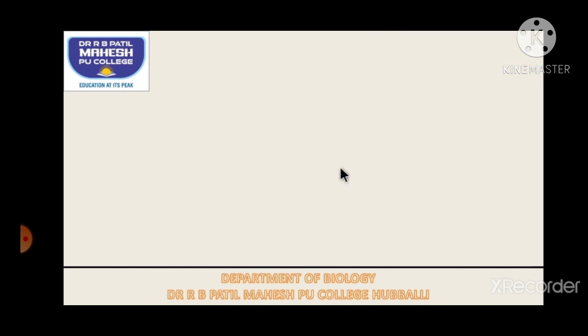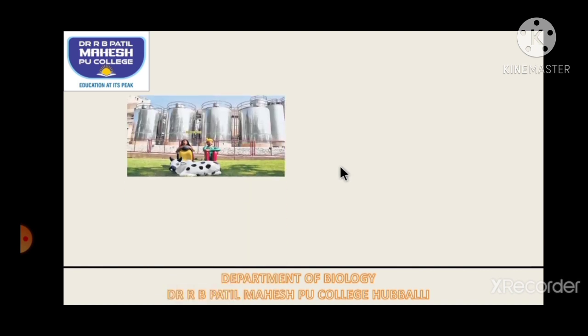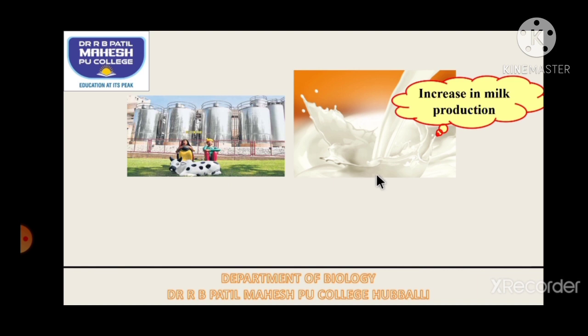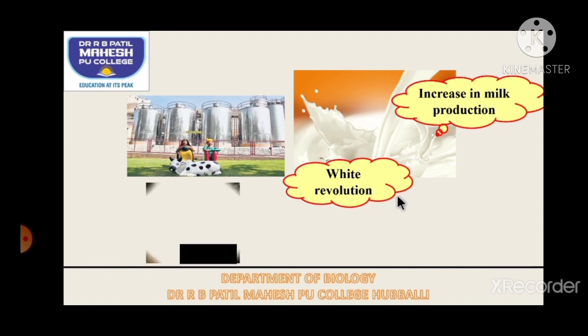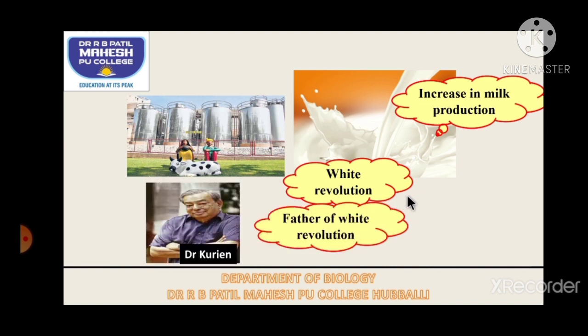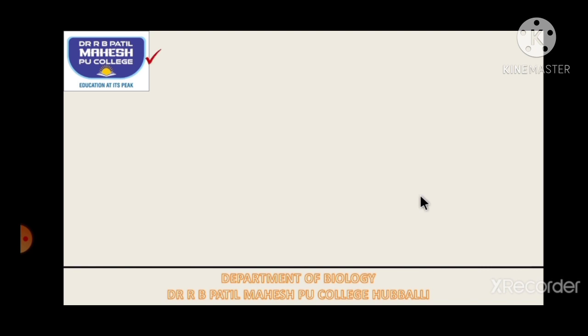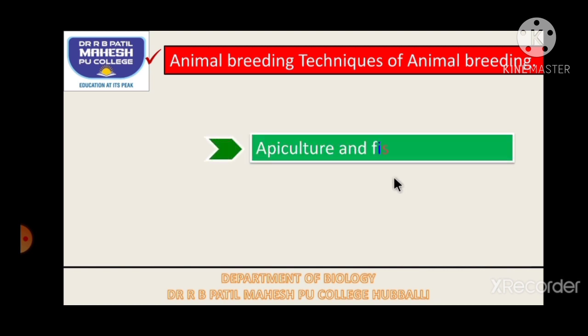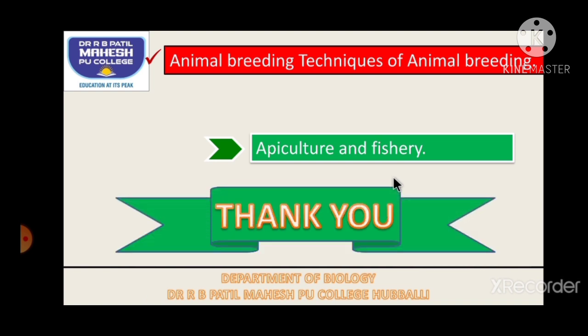So this is a technology called MOET, and we also discussed artificial insemination. These are a few examples from dairy industries, and the increase in the production of milk by the cattle is called the White Revolution, and Verghese Kurien is the father of the White Revolution. So in this video we discussed animal breeding and techniques of animal breeding, whereas in the next video we will try to understand apiculture and fishery. Thank you.